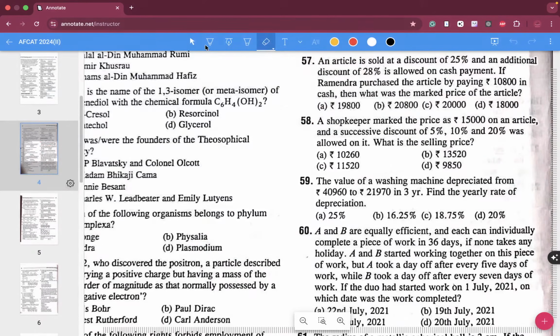Now the next question is, a shopkeeper marked the price 15,000 on an article and gave successive discounts. If the discount is 5%, the rest of the amount is 0.95, then 10% means the rest is 0.9, and 20% means the rest is 0.8.